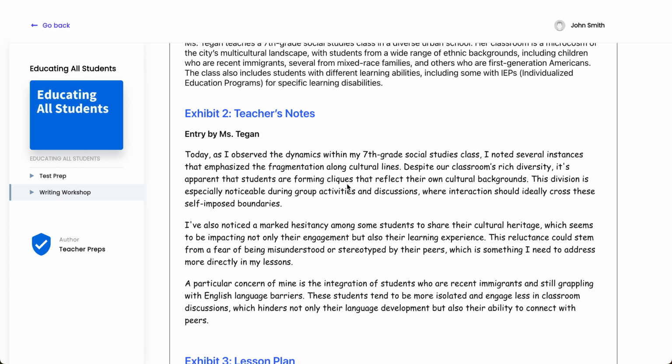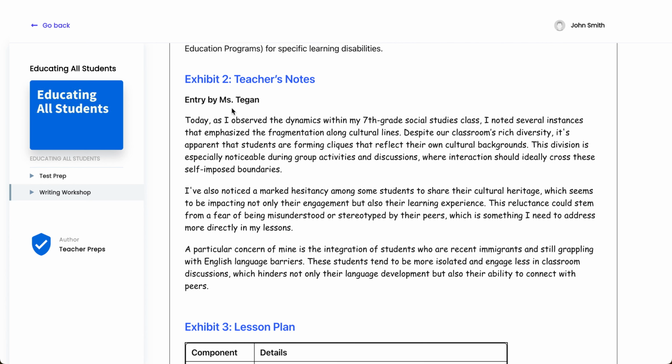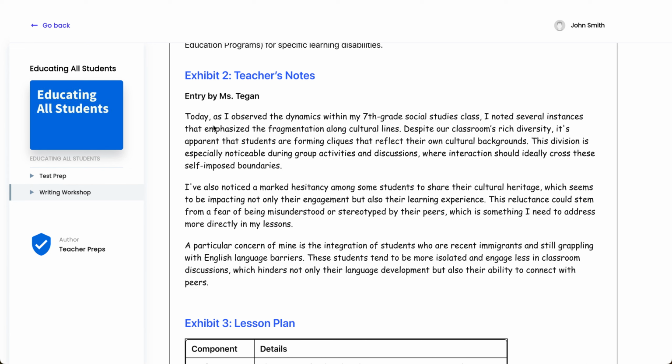We kind of know the context of the classroom, and it looks like here our prompt has in exhibit number 2, which is Miss Teagan's teacher's notes. Let's have a look at this. Miss Teagan wrote, "Today, as I observed the dynamics within my 7th grade social studies class, I noted several instances that emphasized the fragmentation along cultural lines. Despite our classroom's rich diversity, it's apparent that students are forming cliques that reflect their own cultural backgrounds. This division is especially noticeable during group activities and discussions where interaction should ideally cross these self-imposed boundaries.